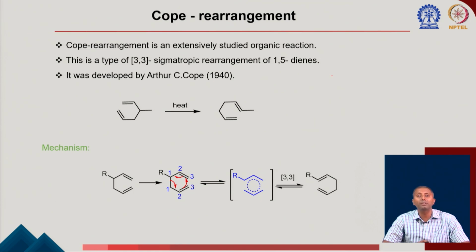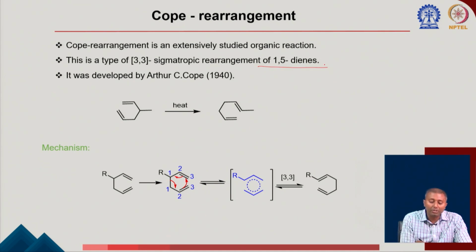Cope rearrangement, another very important 3,3 sigmatropic rearrangement. So this is a 3,3 sigmatropic rearrangement of 1,5-diene. So instead of keeping oxygen at the middle, which is the Claisen rearrangement, now you don't have oxygen. So in the presence of heat, it is going for a 3,3 sigmatropic shift.